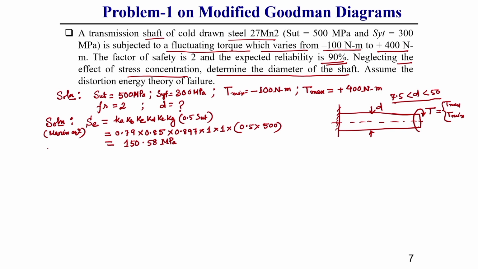Now, we need to draw the modified Goodman diagram for the torsional case. Step 1 is over, now step 2: we will draw the modified Goodman diagram for the torsional case.